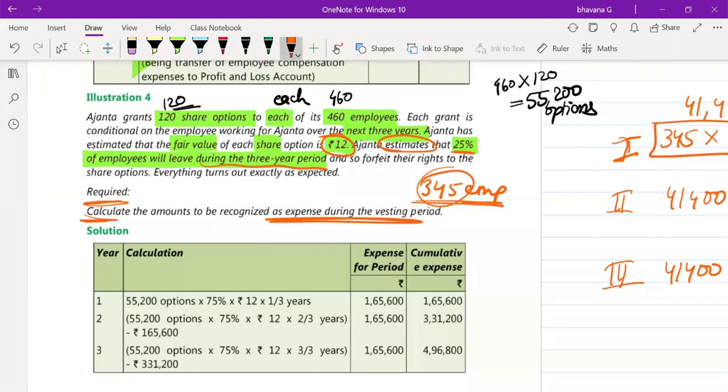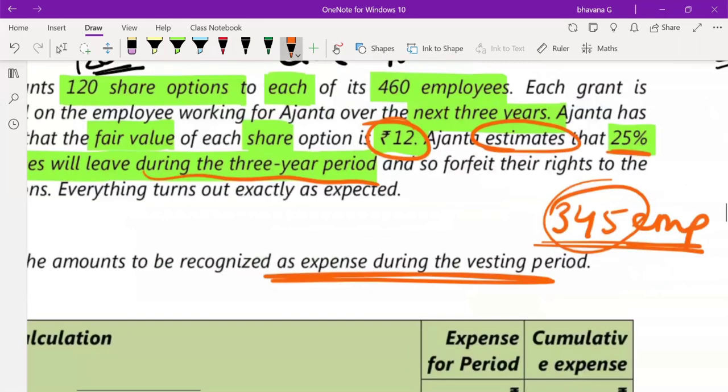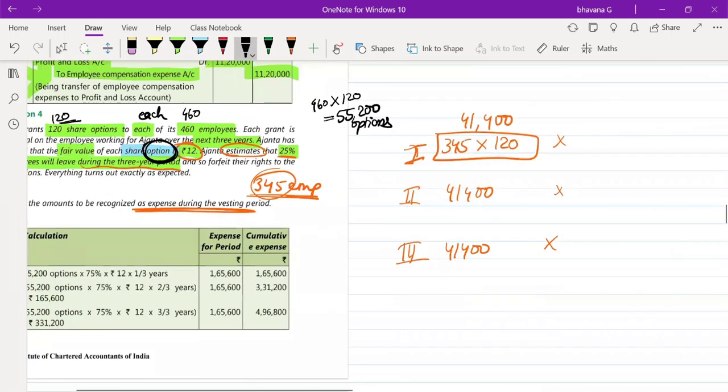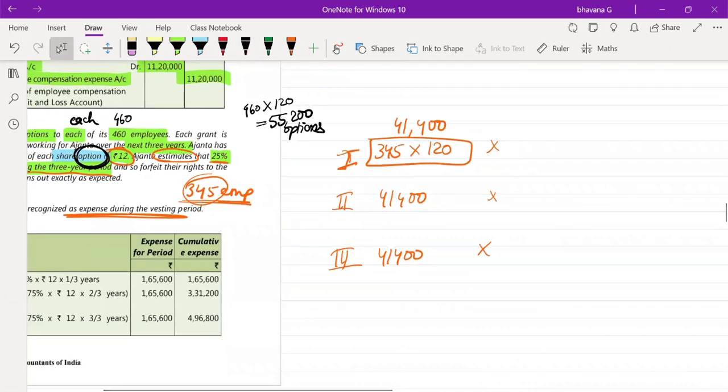Oh, sorry, here they have not given you the fair value of each share. I made a mistake. They have given you the fair value of each share option itself. The last word you have to take into consideration. So the fair value of the option itself they have directly given you, which is 12 rupees.